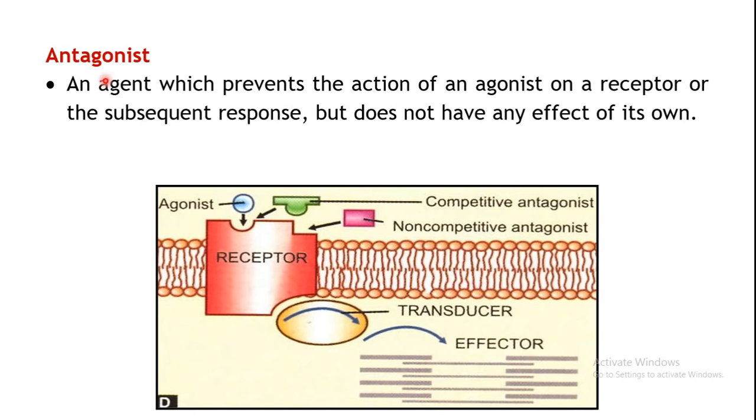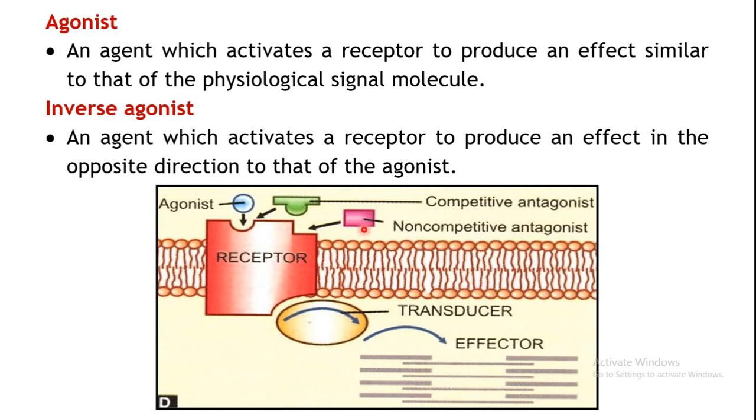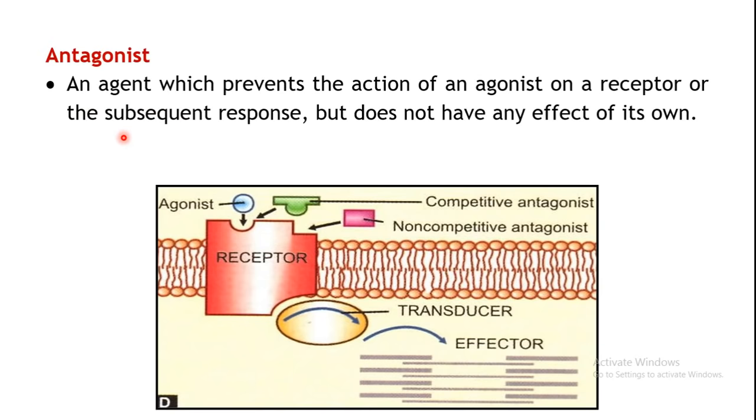The next one is the antagonist. Antagonist is something which can prevent the action of the agonist on the receptor or the subsequent response, but it does not have any effects on its own. Whereas in case of inverse agonist, what we have seen is that it can bind to the receptor and stimulate the receptor, but in the opposite direction the actions will be produced, right? But here the antagonist can bind to the receptor.